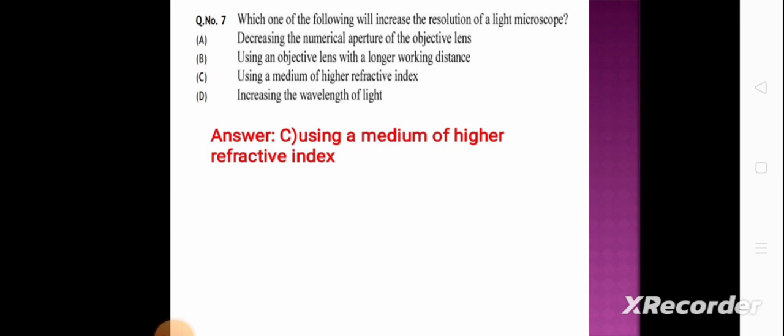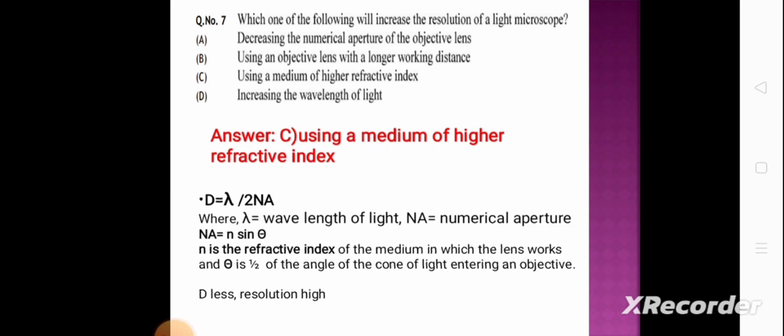And the correct answer is using a medium of higher refractive index. As we know that d is equal to lambda by 2NA, where lambda is the wavelength of light, NA is the numerical aperture, and NA is equal to n sin theta, where n is the refractive index of the medium in which the lens works, and theta is the half angle of the cone of light entering the objective. d less, resolution high.